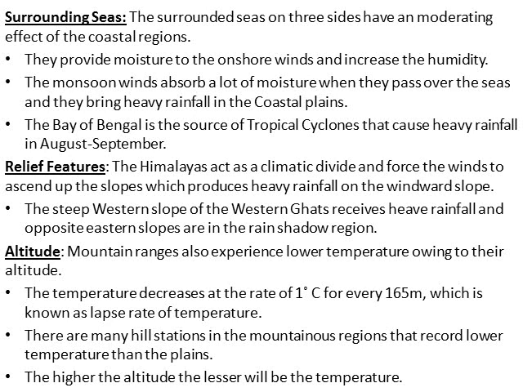The steep western slope of the Western Ghats receives heavy rainfall as it faces the monsoon winds. The opposite eastern slopes are in the rain shadow region. Mahabaleshwar, located on the crest of the Western Ghats, gets 625 centimeters of annual rainfall, whereas Pune, located a few kilometers away to the east of the Western Ghats, gets annual rainfall of only 70 centimeters.